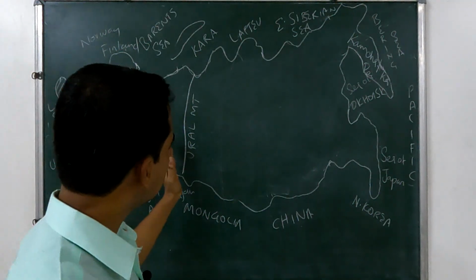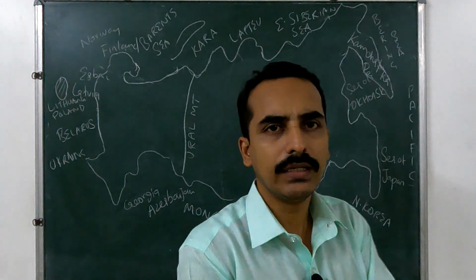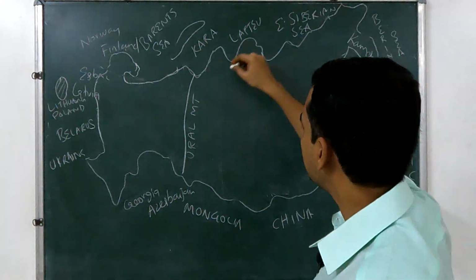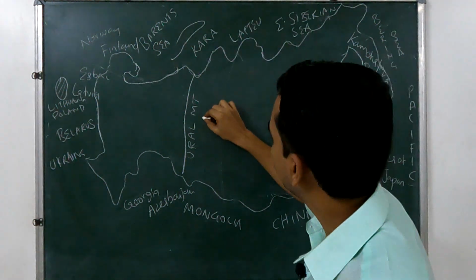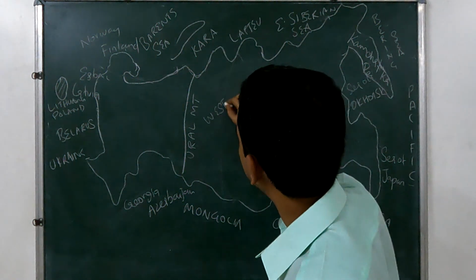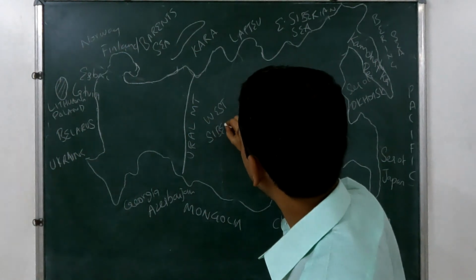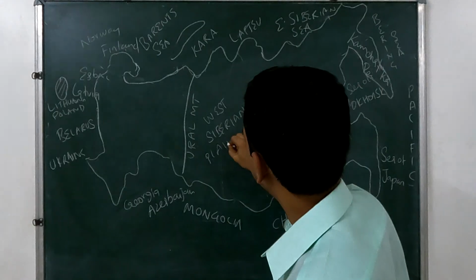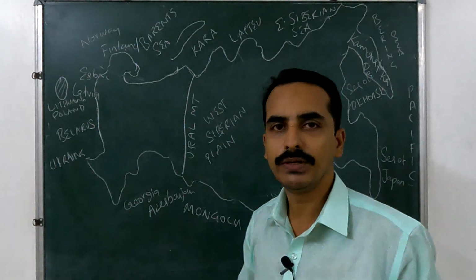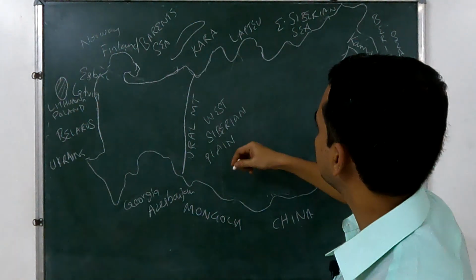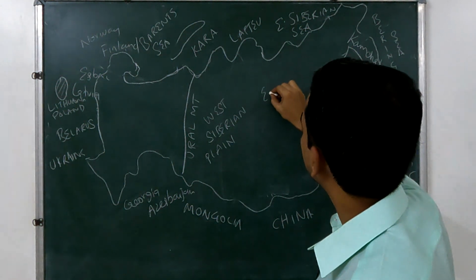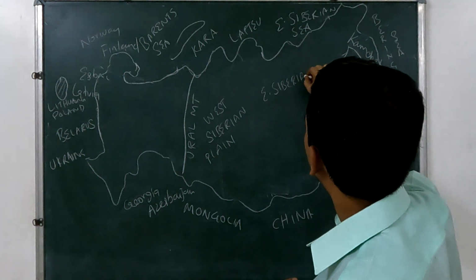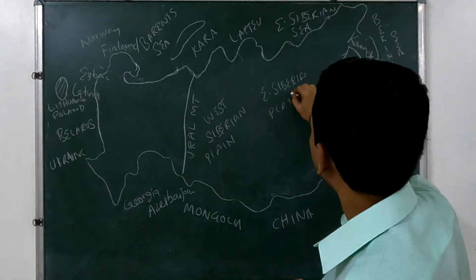Okay, in the east of the Ural Mountains, the land is called Siberia, right? So in Siberia, the western part is plain region and the eastern part is plateau and mountains. So here it is the West Siberian Plain, and here the plateau is called the East Siberian Plateau.